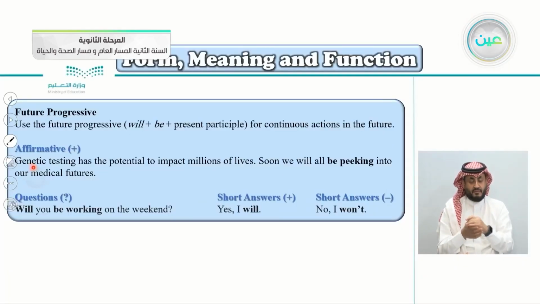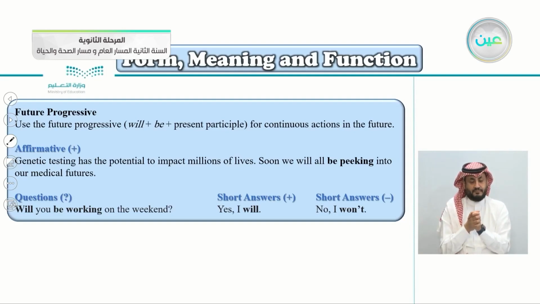Affirmative examples here. Genetic testing has the potential to impact millions of lives. Soon we will all be peeking into our medical futures. We will, this is will here, will be, this is be here, and the present participle peeking, and notice here the ing. So this will happen in the future. We will be peeking